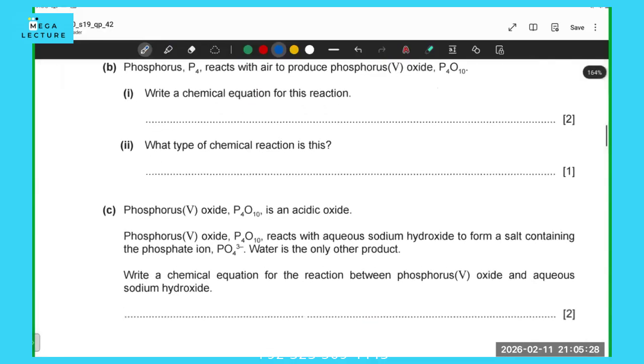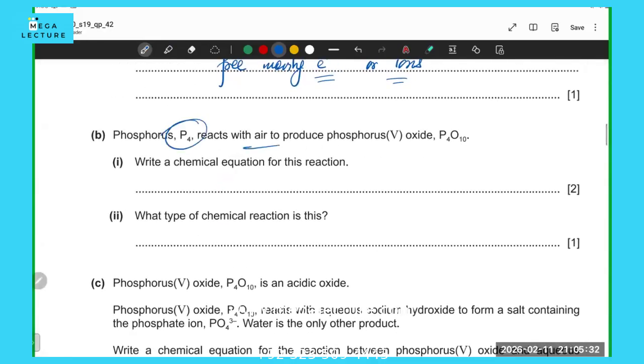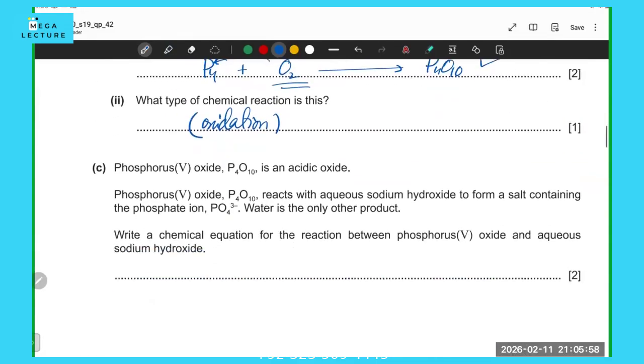You're being asked to figure out an equation for this. P4 reacting with air. So that's pretty simple. The active component of air is oxygen, and it ends up forming P4O10. And what type of chemical reaction is this? Well, this is an oxidation reaction because oxygen is getting added to it.